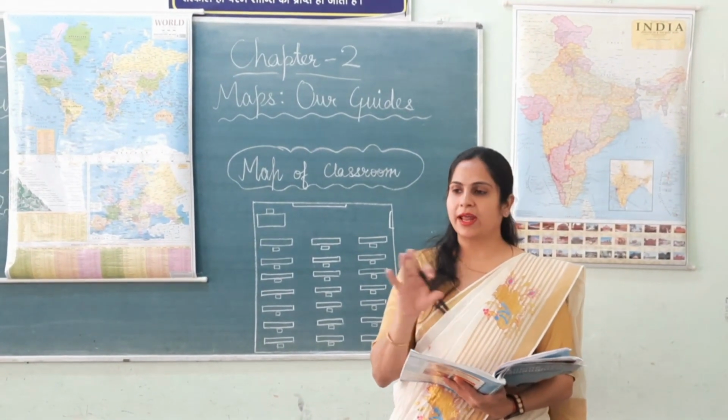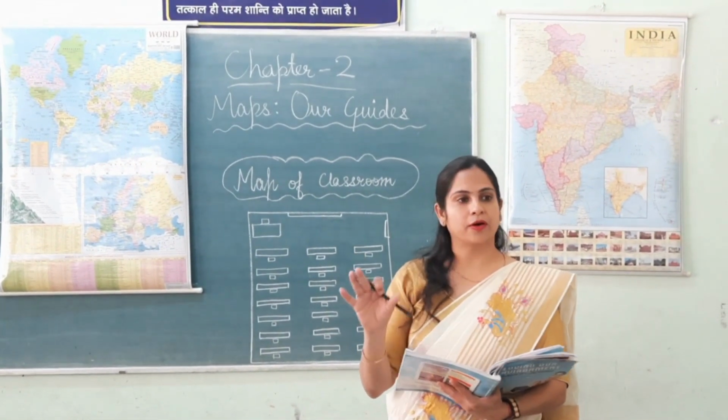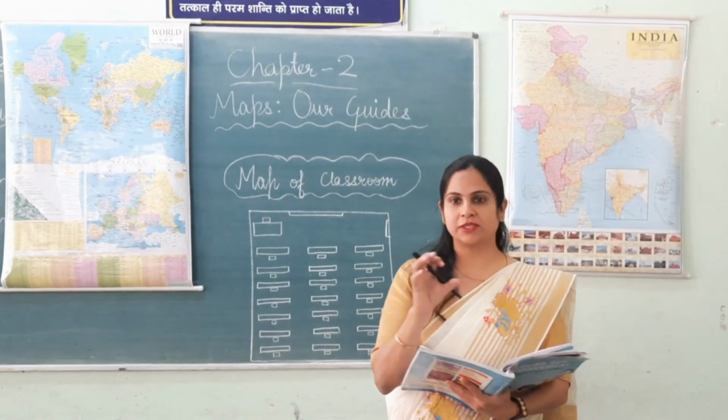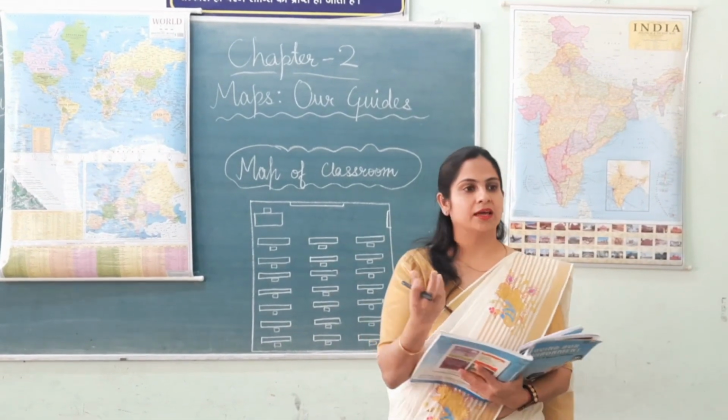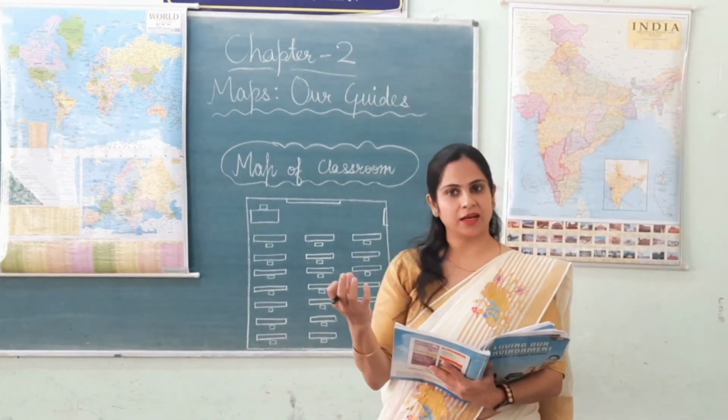However, maps are not as accurate as the globe, because a globe shows that Earth is spherical in shape, but in maps we cannot see the exact shape of our Earth.